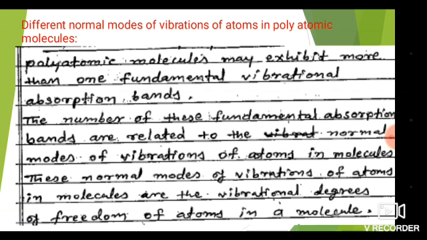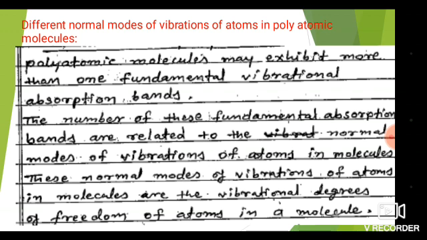These normal modes of vibration of atoms in a molecule are the vibrational degrees of freedom of atoms in a molecule. Means what? The number of fundamental absorption bands depends upon how many normal modes of vibration of atoms are in the molecule.